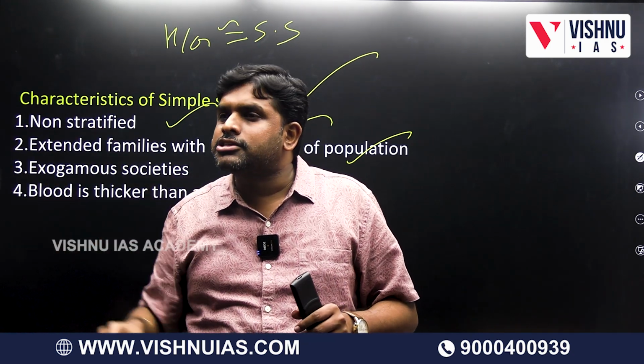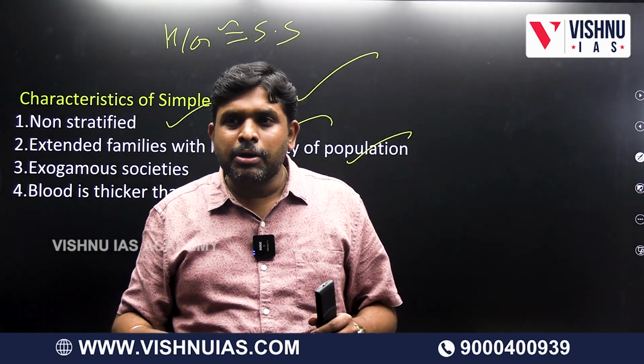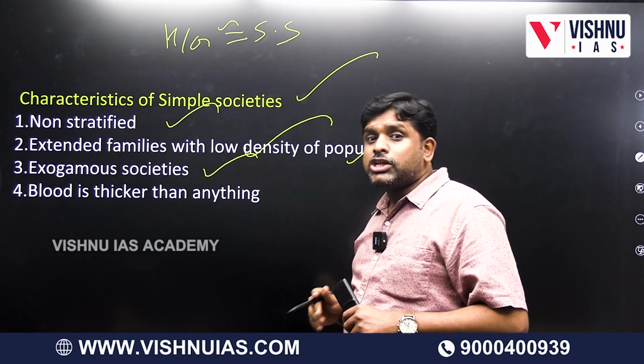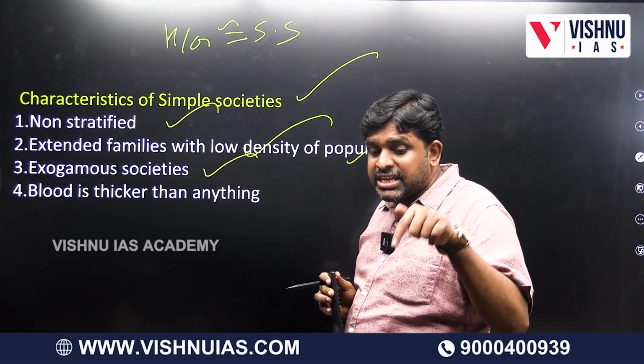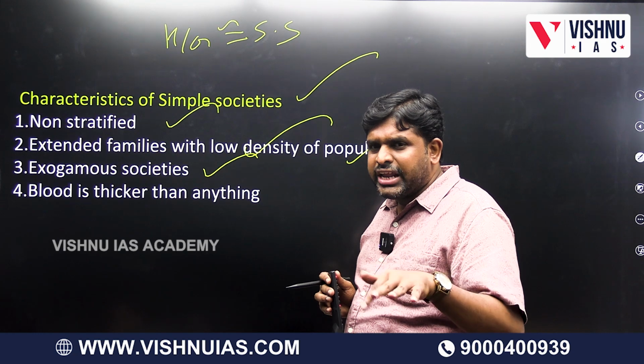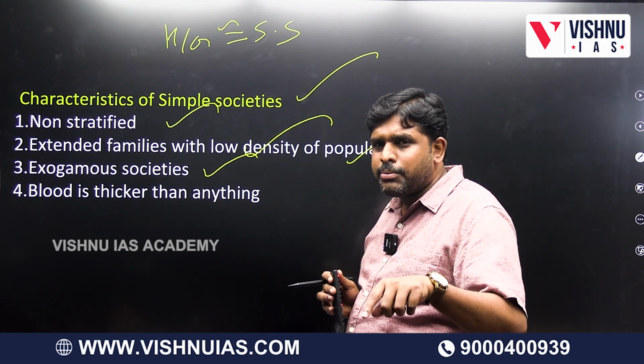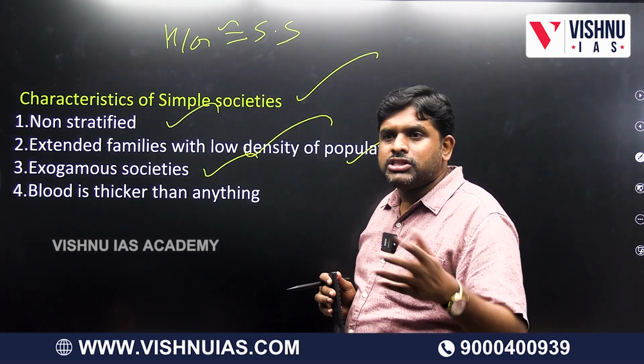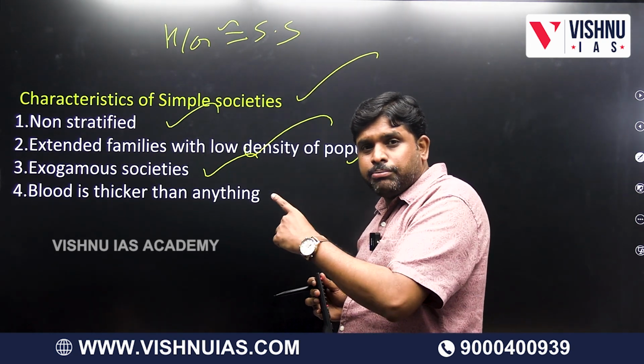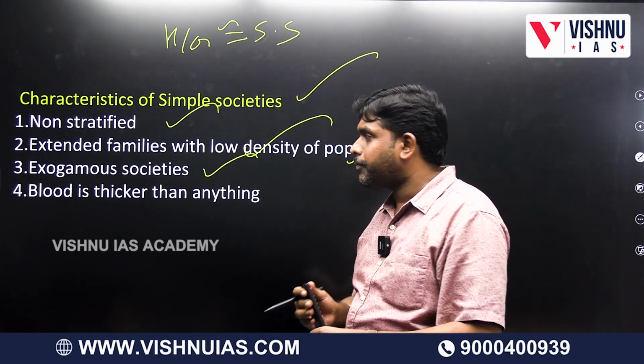They live in hamlets. Low density population. Exogamous: within the hamlet, lineages and clans live, and they marry outside the clan. So the simple societies are exogamous.